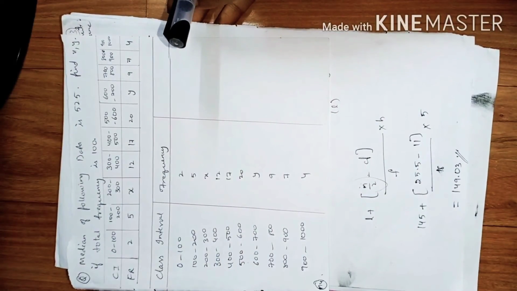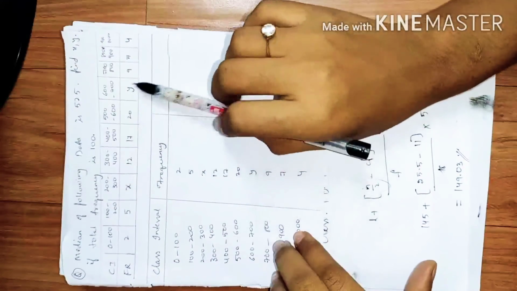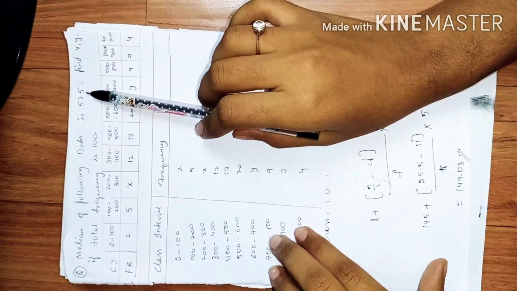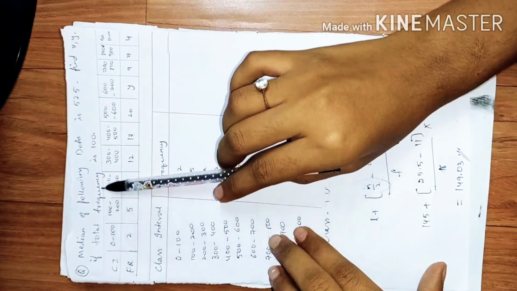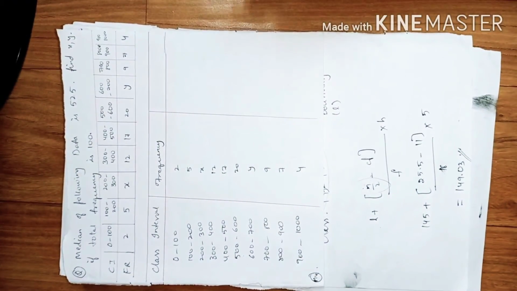This is something very different, friends. Here we are given the values in the form of x and y. The median is also mentioned, which is 525. We need to find the x and y values if the total frequency is 100. He is giving the frequency and the median, and we need to find the x and y values.